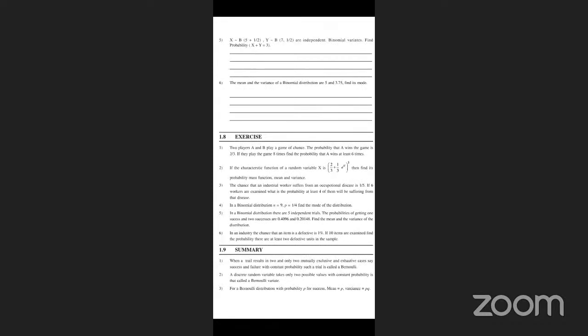Fifth problem, the binomial distribution. There are 5 independent trials. The probability of getting 1 success and 2 successes are 0.4096 and find the mean and variance of the distribution.